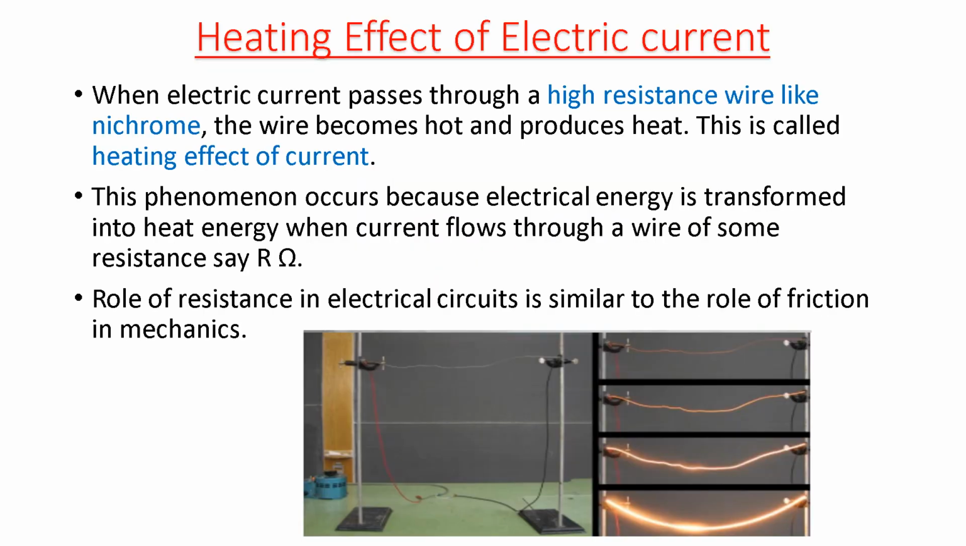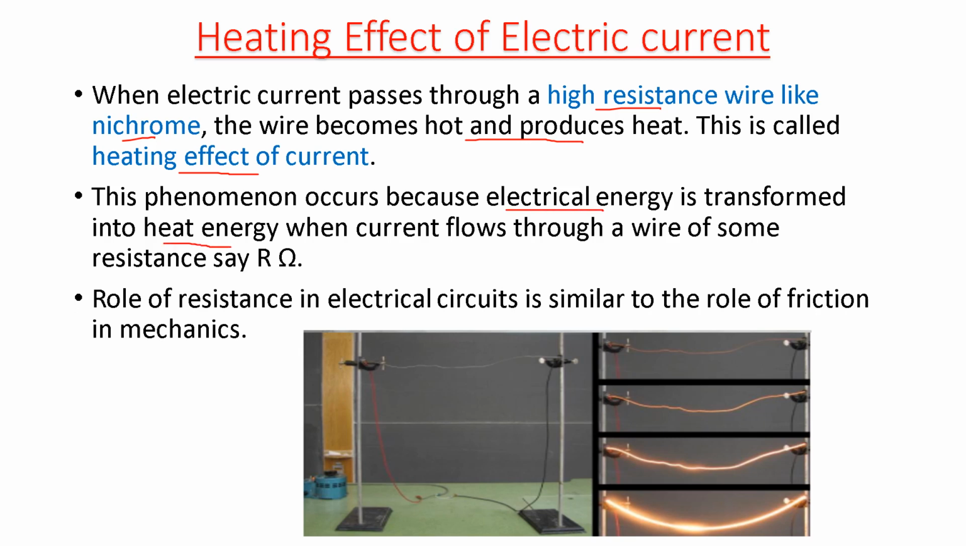Now let's see what is the heating effect of electric current. When electric current passes through a high resistance wire like nichrome, the wire becomes hot and it produces heat. This is known as heating effect of electric current. This phenomenon generally occurs because the electrical energy gets transformed into heat energy.